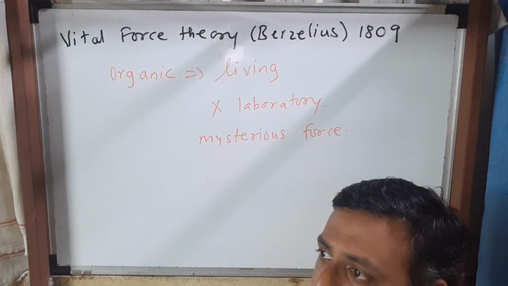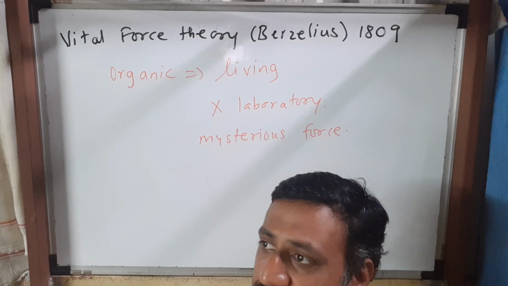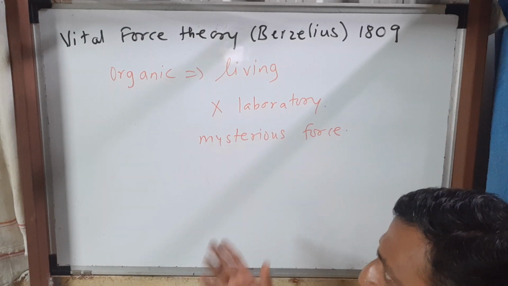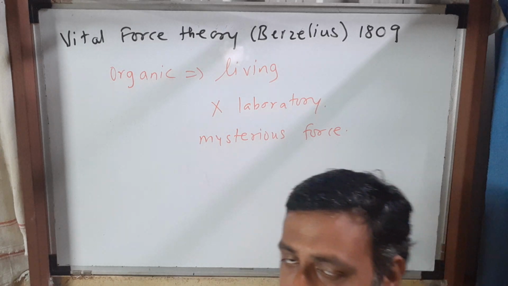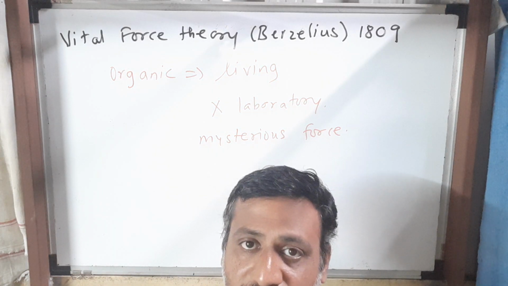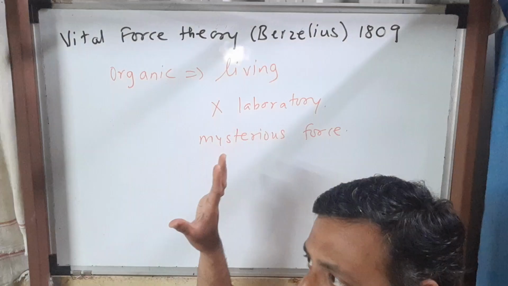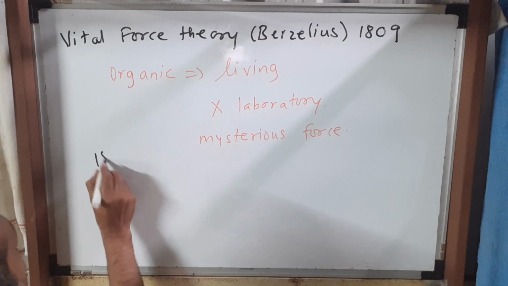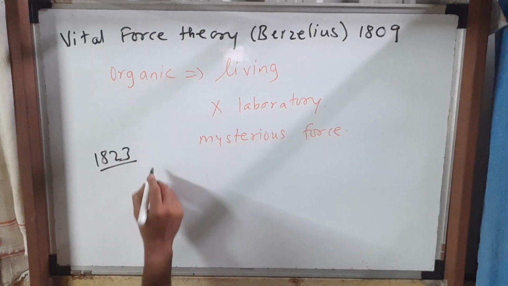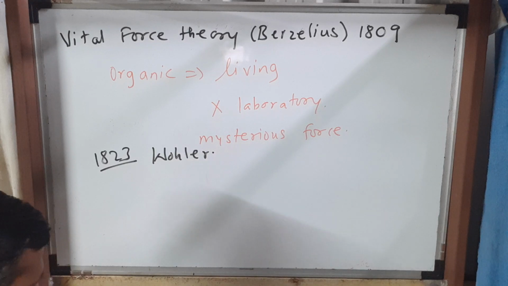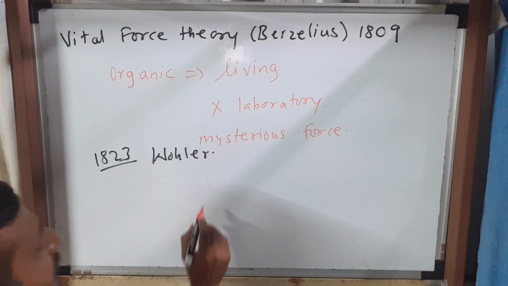Now, students, currently we have a different opinion about organic compounds. After some years, in 1823, the scientist Wohler synthesized an organic compound in the chemical laboratory.